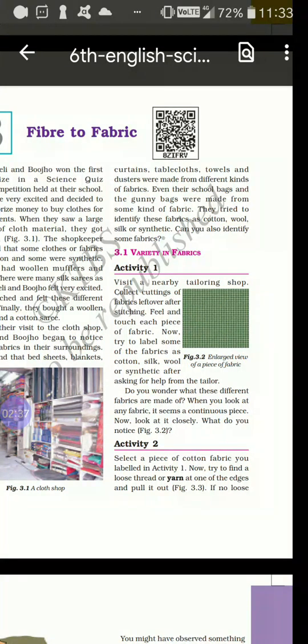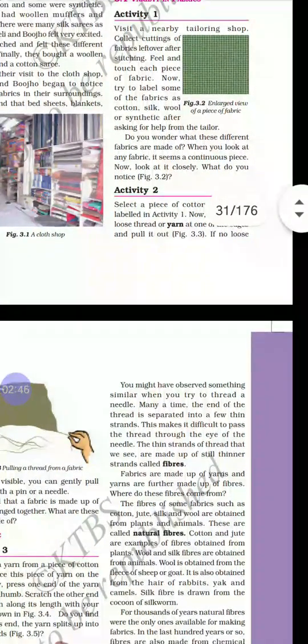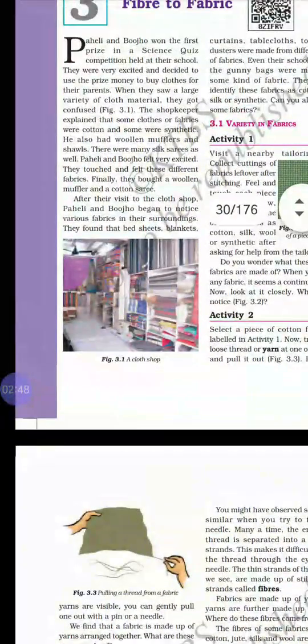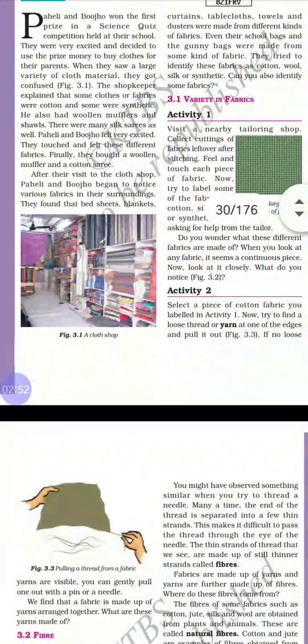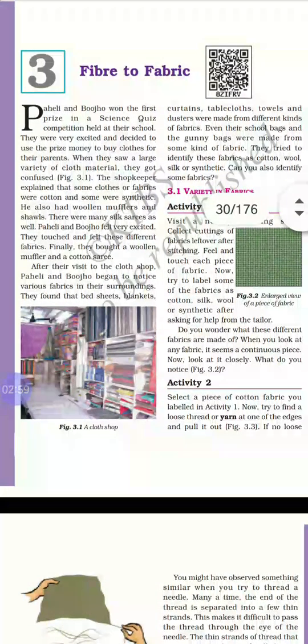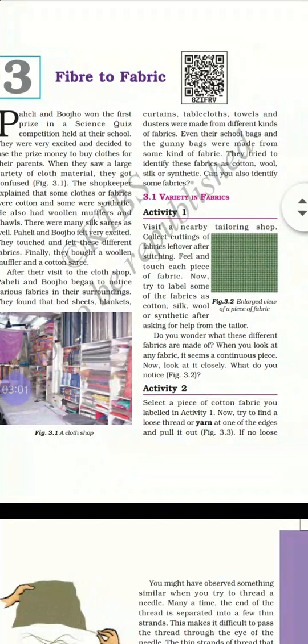We get cotton from plants. Yes or no, children? We get cotton from plants. Like I told, many kinds of fabrics are there. Bed sheets are different, shawls different, blankets different, curtains different, tablecloths different, towels different, dusters, gunny bags, school bags, everything.